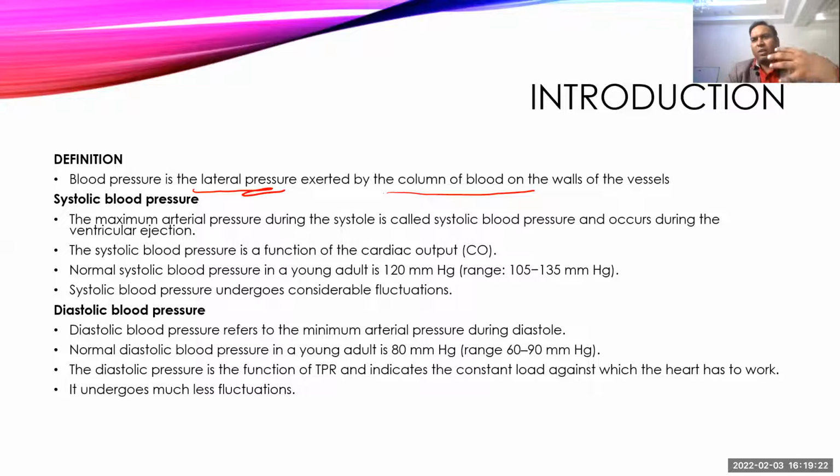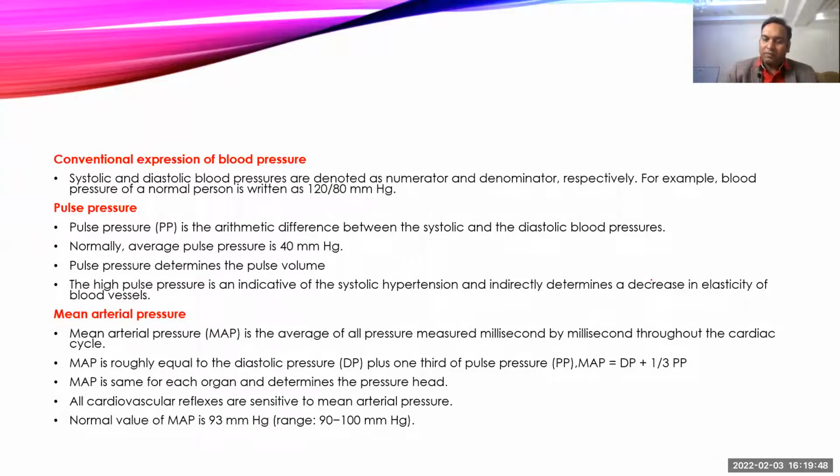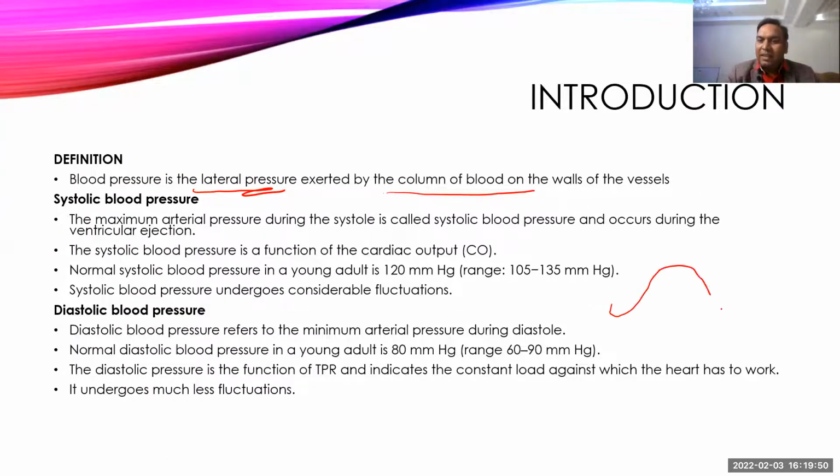Now when we want to examine or check the blood pressure, it is not constant. It varies with the cardiac cycle. When the heart contracts, there will be an increase in the blood pressure, and when the heart relaxes, when the ventricle relaxes, or in diastole, there is a decrease in the blood pressure. Since it is not constant, blood pressure will keep on increasing and decreasing. The blood pressure at the high peak side, we call the systolic blood pressure.